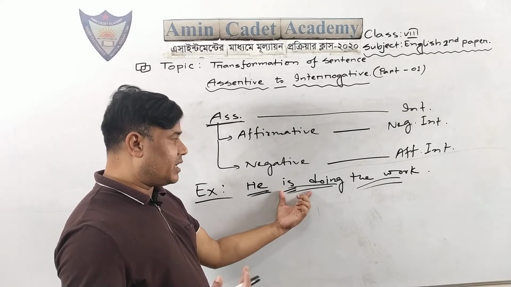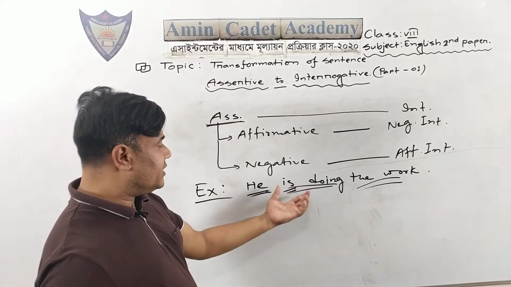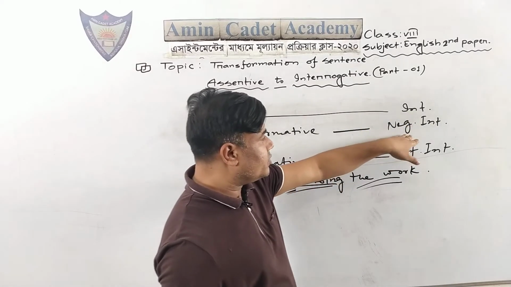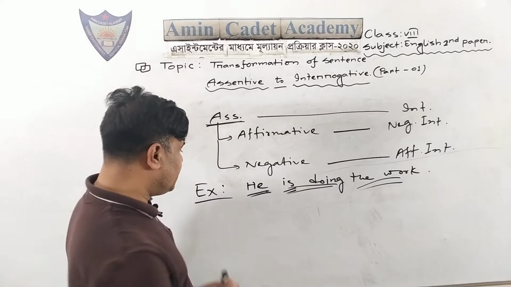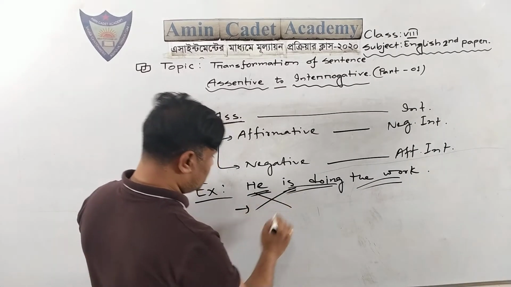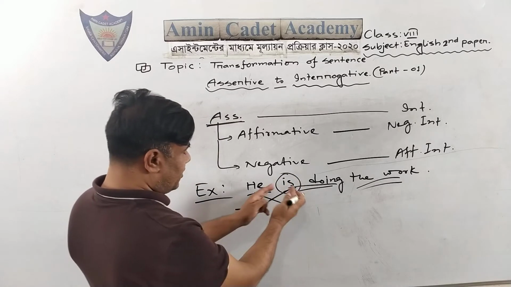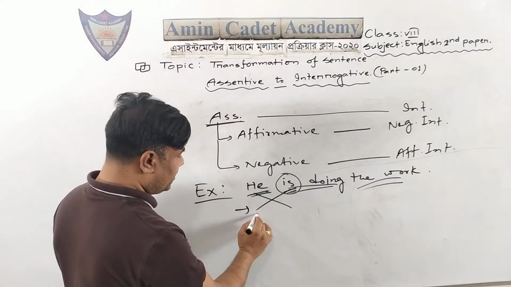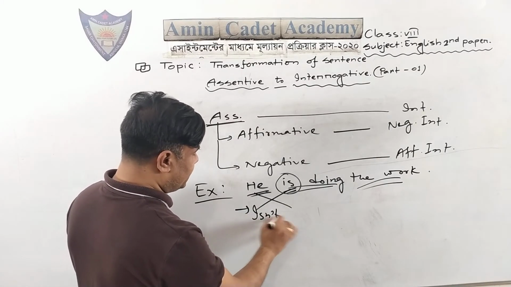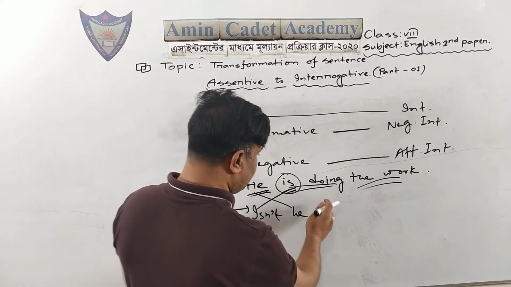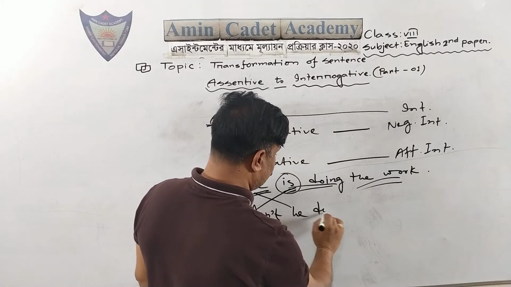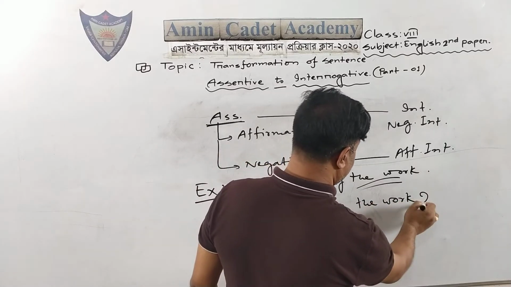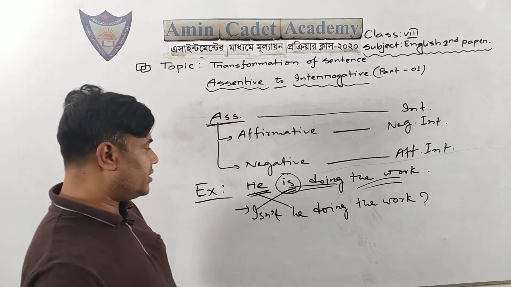As it is in affirmative form, if you want to transform this sentence into interrogative, you have to do negative interrogative. Clear? So here will be cross. Cross means you will bring is in front of subject with negative form. Isn't, then he, then rest of the sentence, doing the work. Isn't he doing the work?